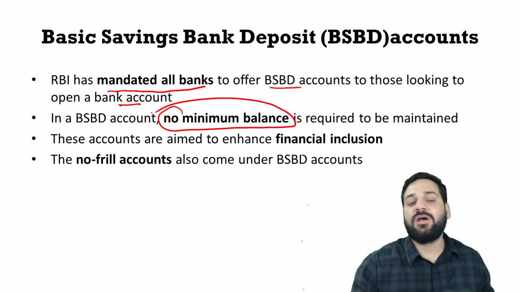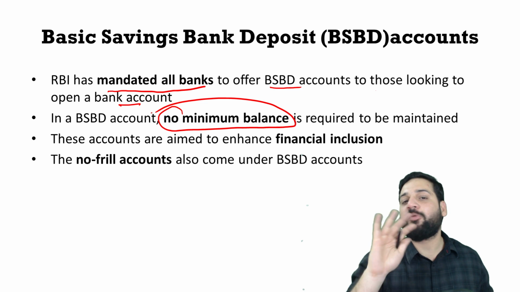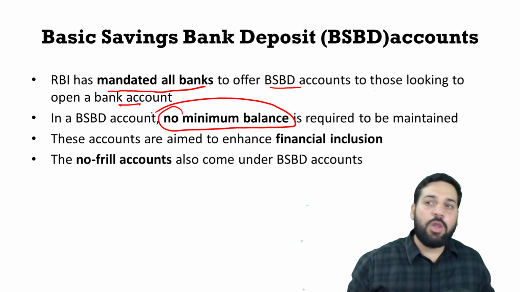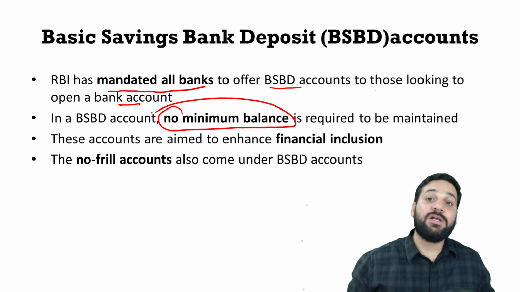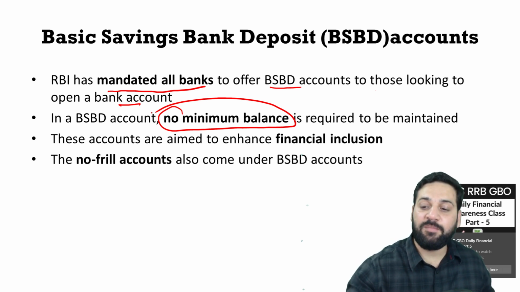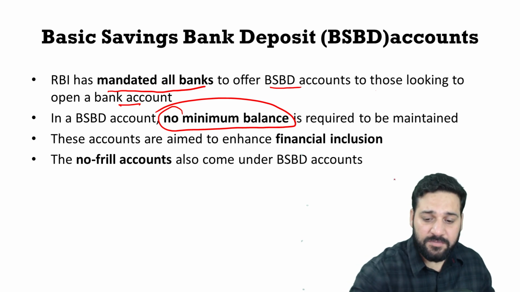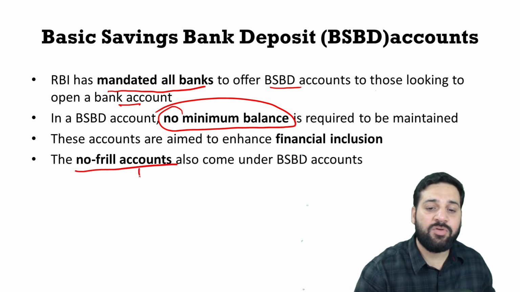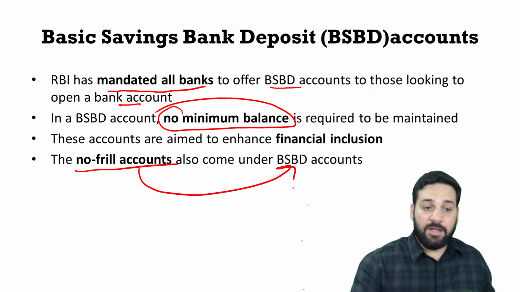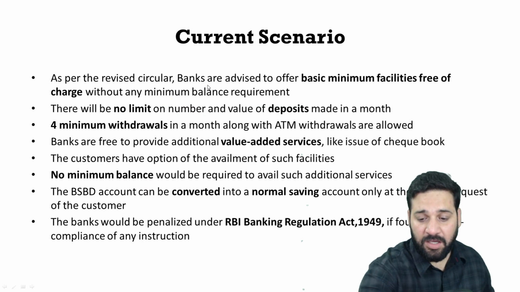Students, a basic savings bank deposit account is different from a normal bank deposit account. There are a lot of limitations. Sometimes internet banking is not provided. Checkbooks are not provided; if somebody needs a checkbook, you need to pay separately for that, right? So these are no-frills accounts. They come under the BSBD account, and these accounts are aimed at enhancing financial inclusion.